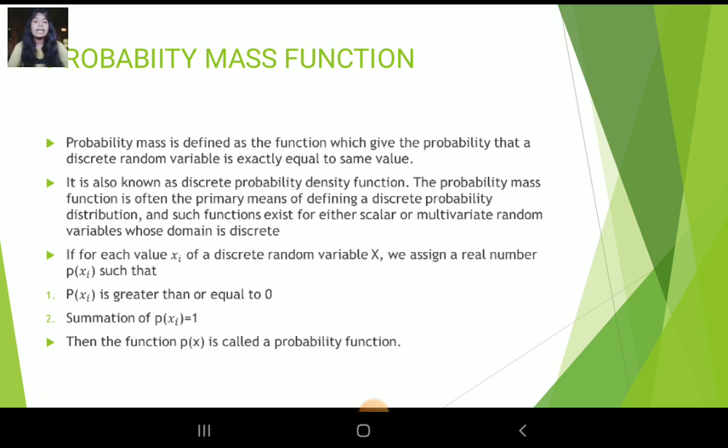If for each value xi of a discrete random variable x, we assign a real number p of xi such that p of xi is greater than or equal to 0 and summation of p of xi is equal to 1, then the function p of x is called a probability function.